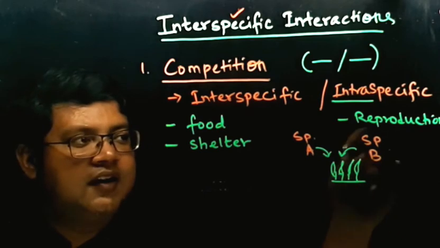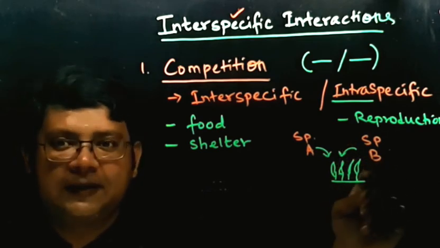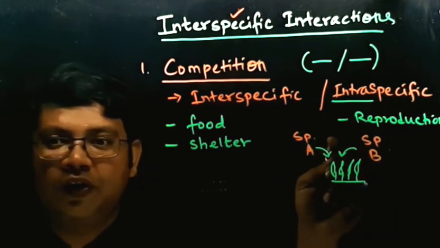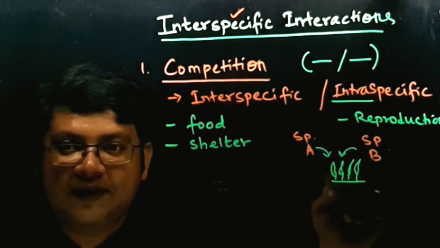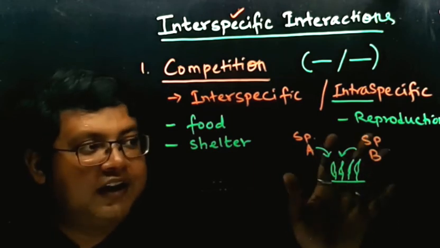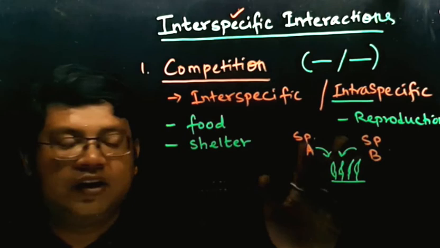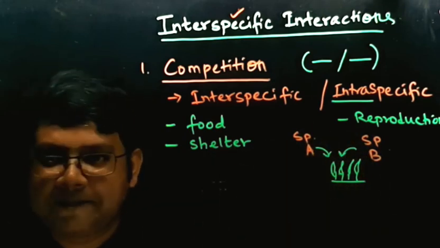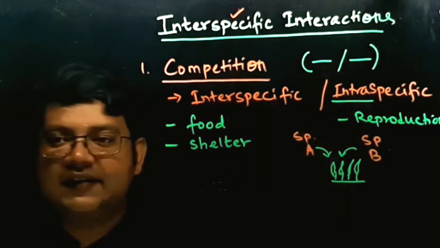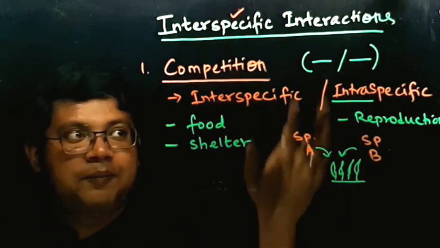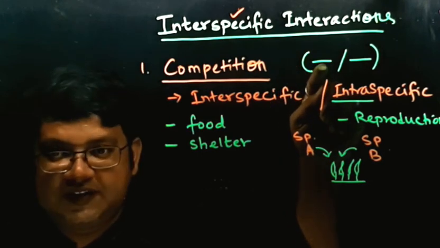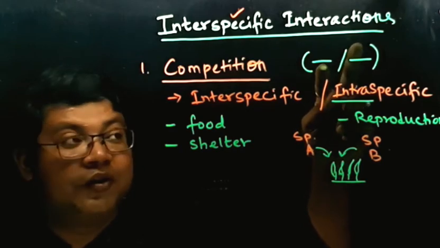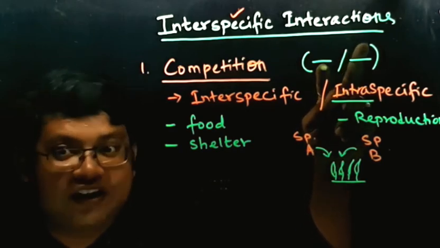Similarly, if species B is more, species A will not survive, because they are competing for the same food, and species B will eat up all the food and species A cannot eat that food, and gradually species A will die. So this minus oblique minus signifies that in the presence of one species, the other species will not survive, or it will be harmful for that other species.